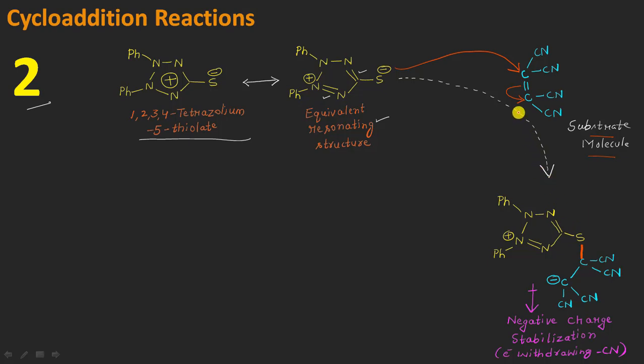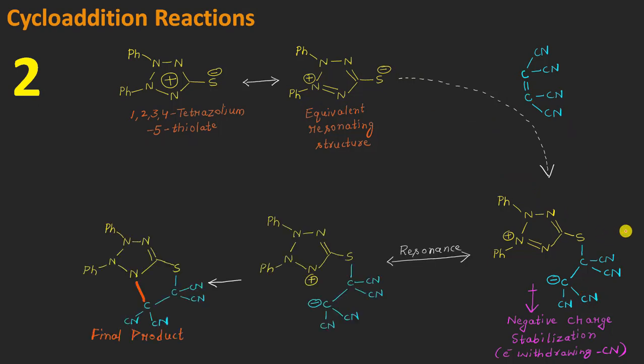And with this mechanism here, this carbon atom will now be having a negative charge, which is visible already here on this carbon atom. So that we can say here what is the driving force for this reaction. Whatever negative charge is appearing on this carbon atom, that is being stabilized because of the presence of 2 electron withdrawing cyano groups here, right? So this reaction will definitely be going in this direction, resulting in the formation of this kind of intermediate, right?